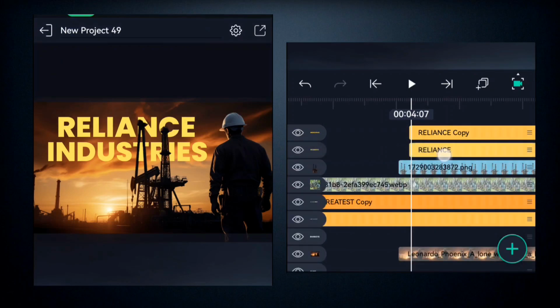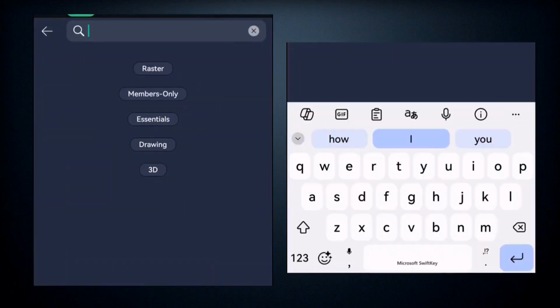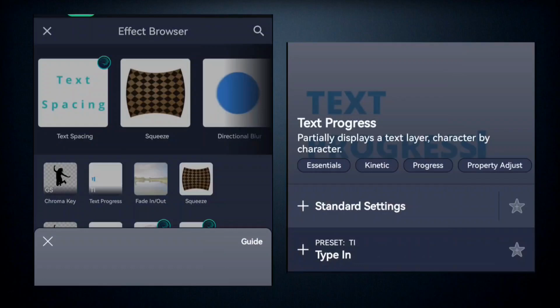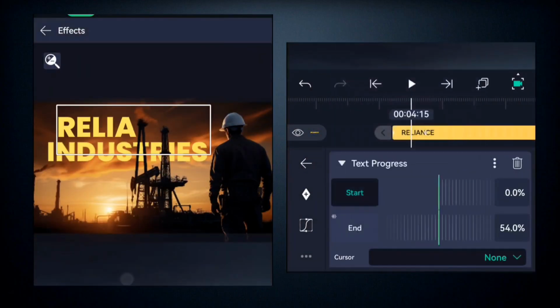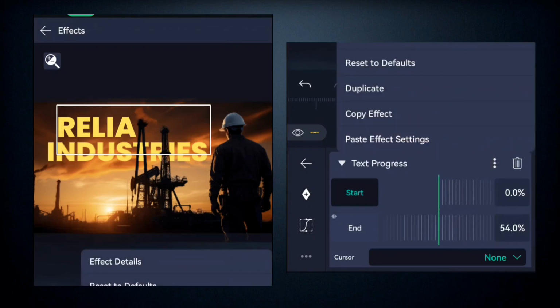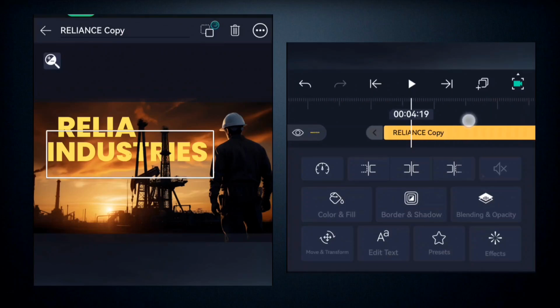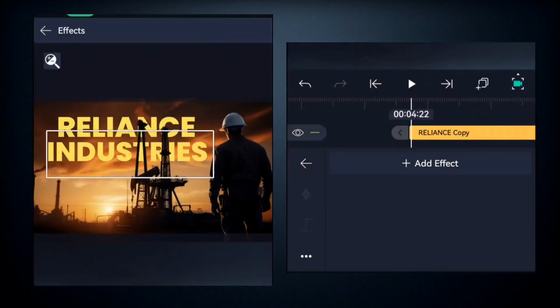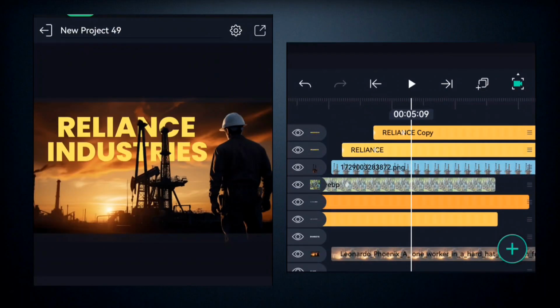So now once this is done, the next thing we're going to add here is the text progress effect. So you come here to text progress and you select the type in, and just as you did before, you select the cursor, use none, right, and you copy the effect right here and you paste it on this other one. So it's going to come in like that. However, we don't want it to come in at the same time, so you come to adjust the time they come in. So we're going to actually adjust the time that it came in, just like this. You see that?